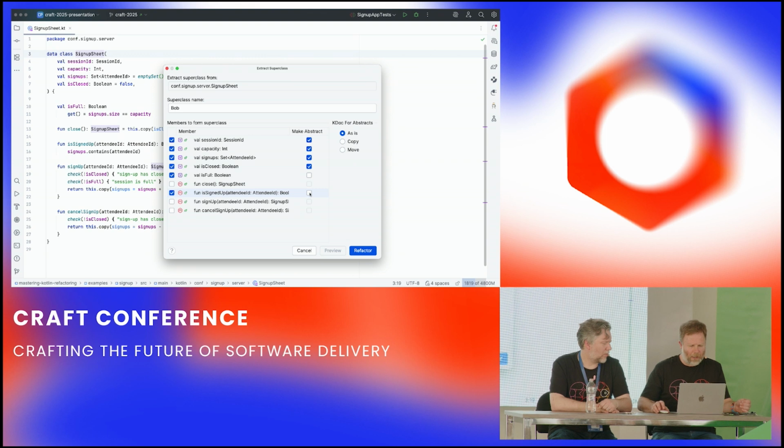Okay. And we're not making that abstract because we think it might be able to work out what to do. Sign up. Do we always want to be able to sign up? No. Okay, because if we're closed, we don't want to be able to do that. Exactly. And cancel sign up, again, if we're closed, we don't want to be able to. So this feels okay? Okay, let's give it a go.